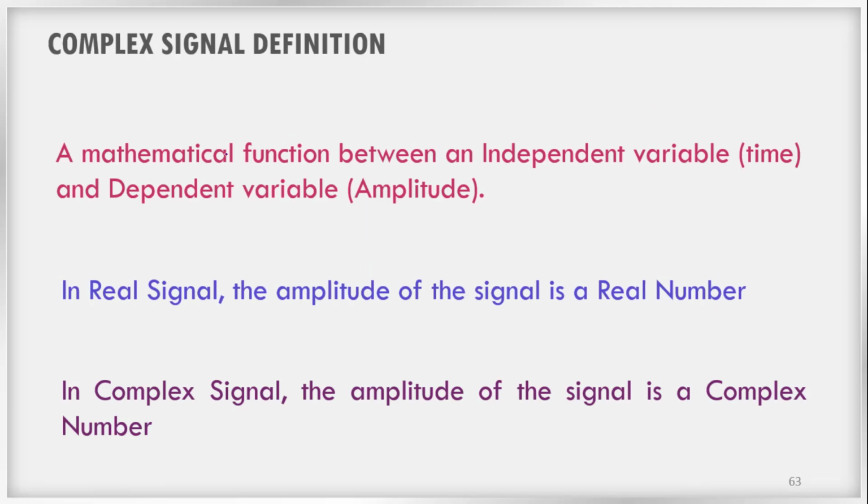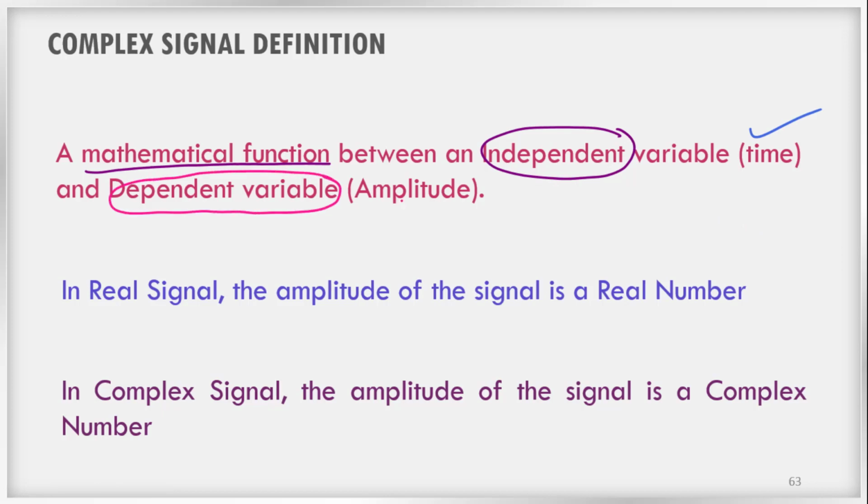Generally a signal can be defined as a mathematical function between an independent variable and a dependent variable. Most of the time the independent variable is time, and when we talk about electronics and communication or biomedical engineering, the dependent variable will be amplitude. So it is time versus amplitude.